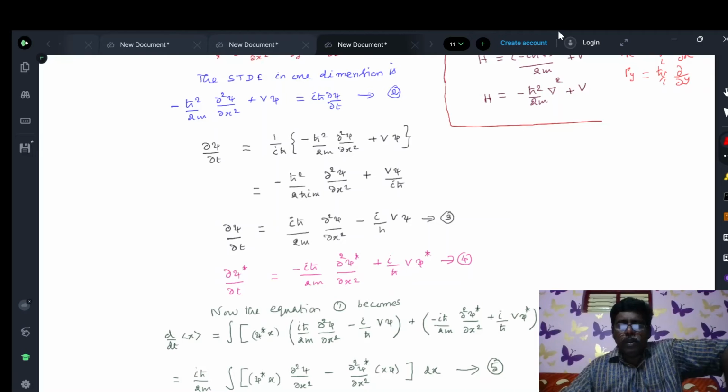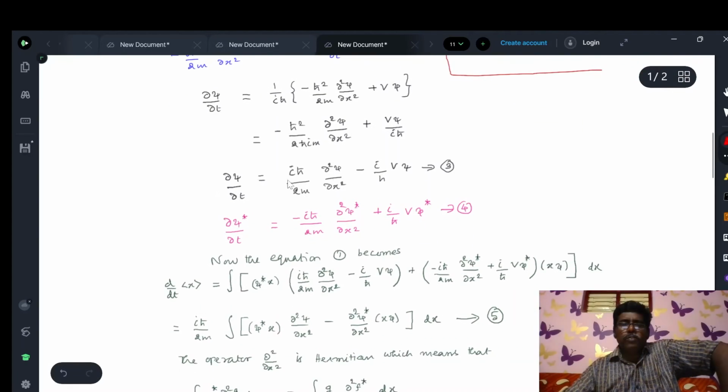Here multiply the numerator by i, and also the denominator by i. Here you put i into v psi. Here i into i square is equal to minus 1. So minus i by h cross v into psi. This is the value of dou psi by dou t.